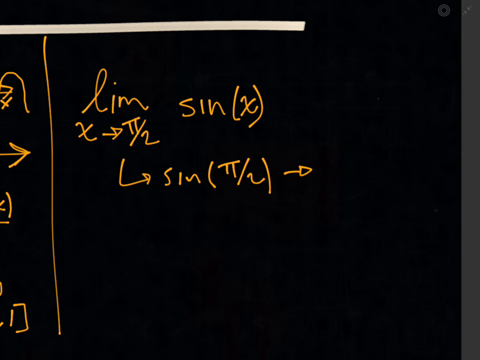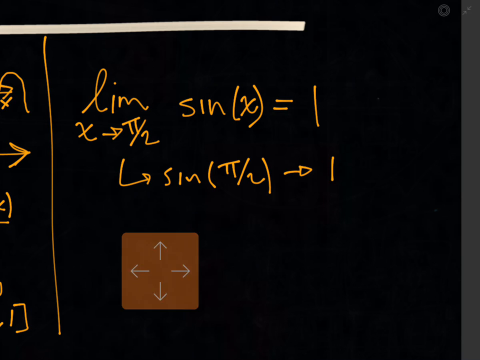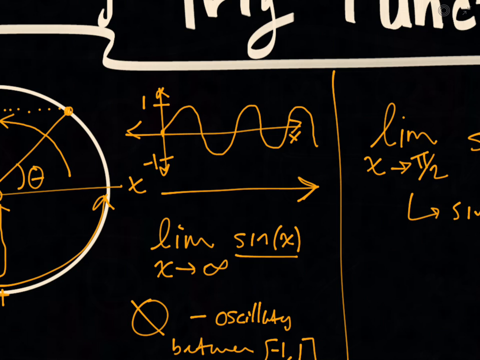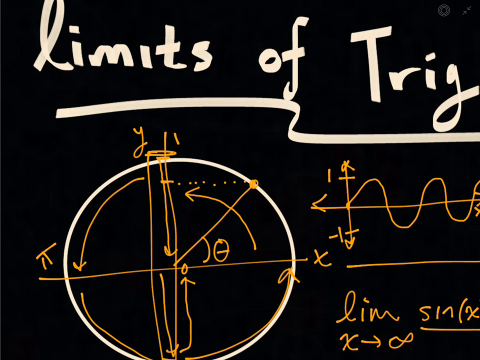The sine of pi over 2 is exactly positive 1. So the limit as x approaches pi over 2 of the sine of x equals 1, right? And we can intuitively check that the limit from the left is approaching 1, and from the right is also approaching 1. So that is awesome.